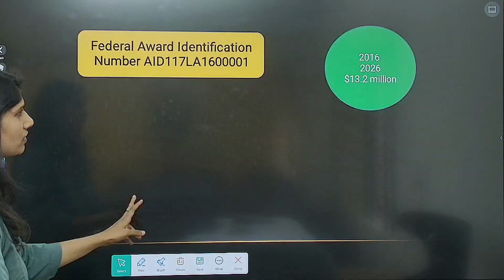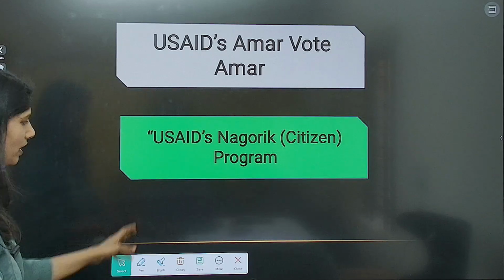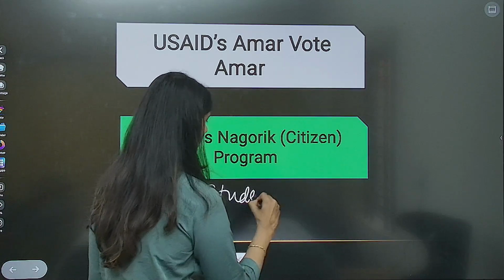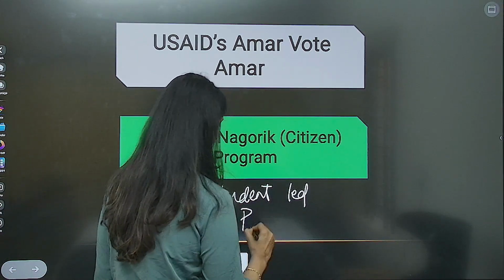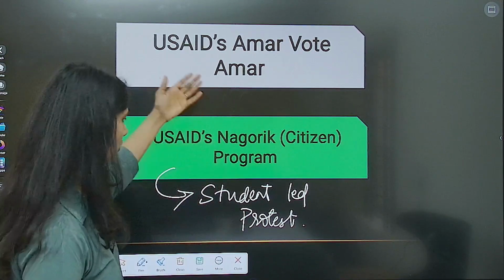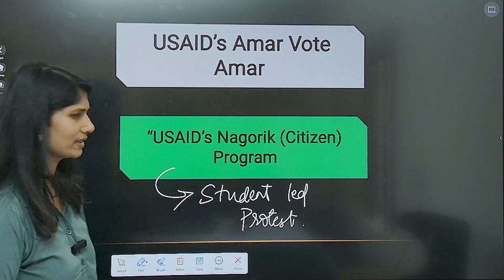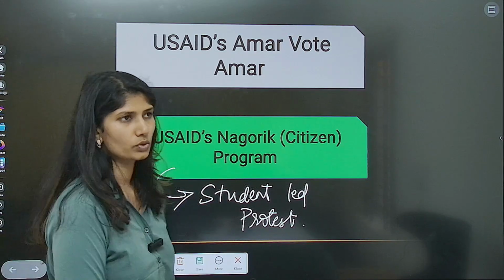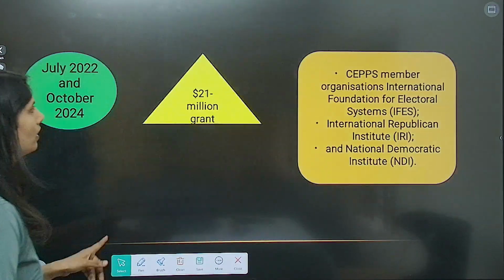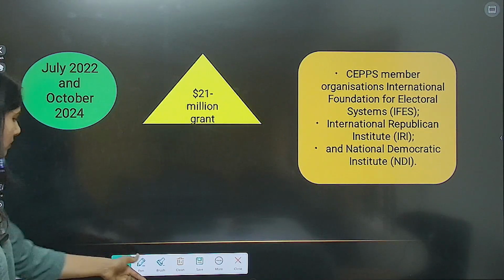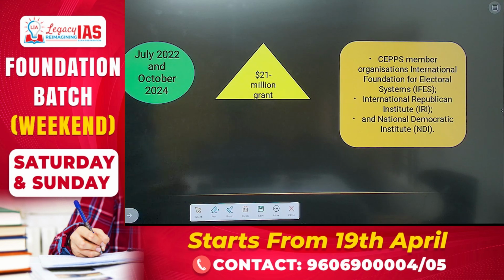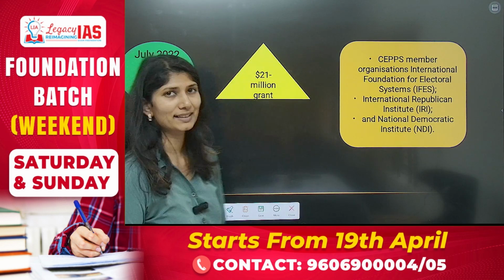Now, we will first discuss what this Nagarik project is. First and foremost, it means a student led protest. Initially, what was 'my vote is mine' eventually got changed into a student led protest, which is what happened with the ouster of Sheikh Hasina. The funding started from July 2022 to October 2024, where 21 million was given as a grant.